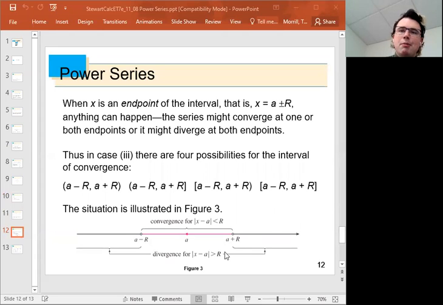We saw this for the geometric series. The geometric series has an interval of convergence centered at 0. And you can go as far as 1 to the right. You can go as far as 1 to the left and still get convergence. Now, this interval may or may not include its endpoints, again, depending on whether or not the power series converges for that endpoint.